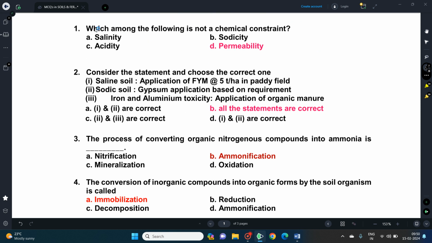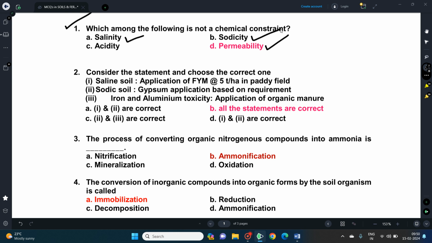The question number 1 is which among the following is not a chemical constraint? For this question, the correct answer is permeability. And here I have given another two options. The salinity. Salinity is the accumulation of salt in soil that will damage the soil as well as the environment.